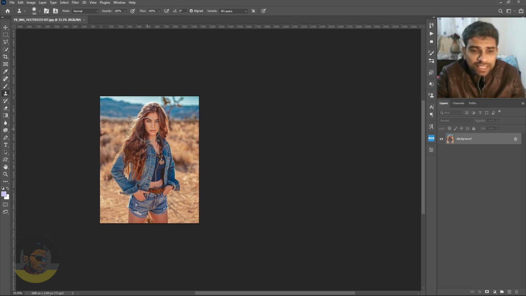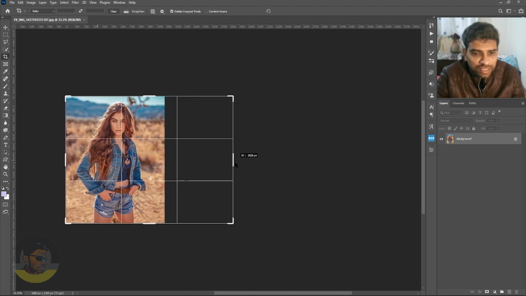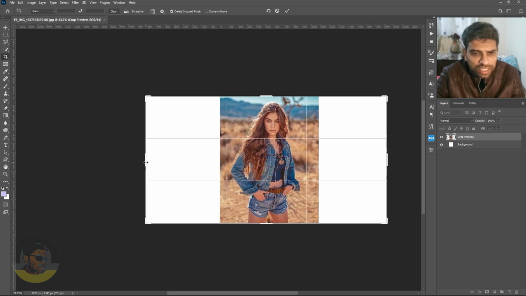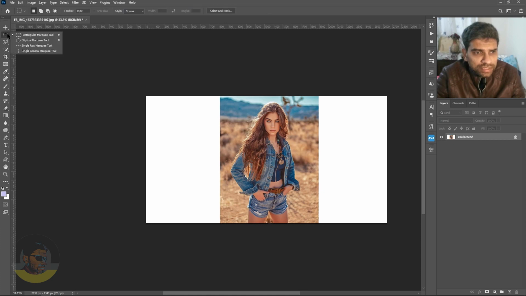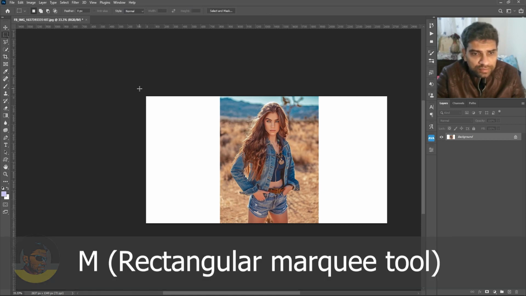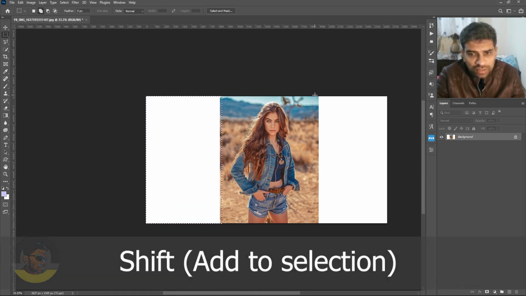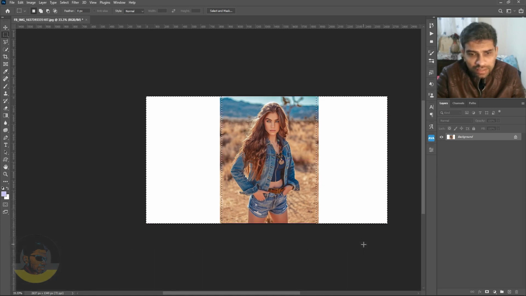Okay, the second method here is to select the crop tool. We will just uncheck the content aware option, increase the size towards the right side and do the same on the left side. Hit enter and now it's time to select the rectangular marquee tool. Select an area here, hold down shift, and select the area on the right.